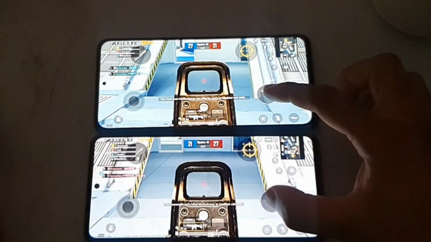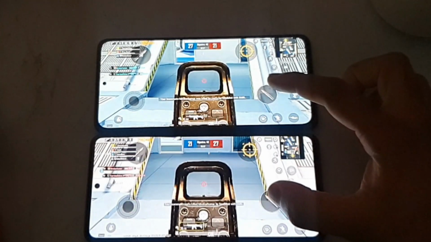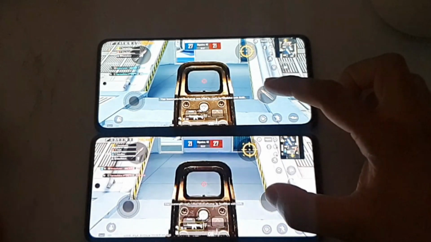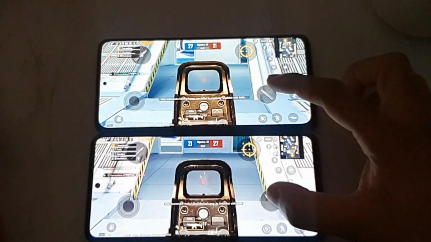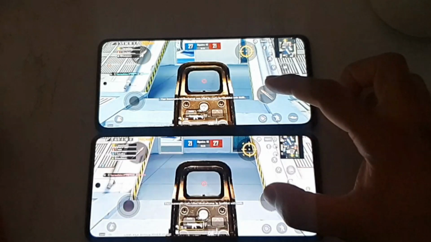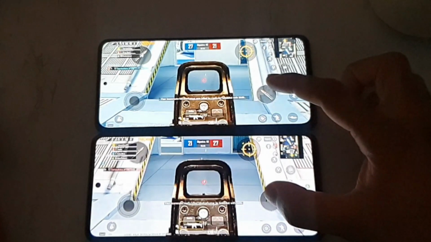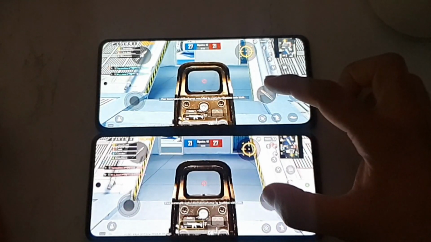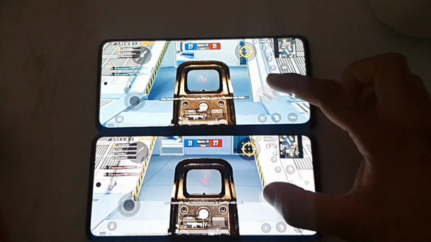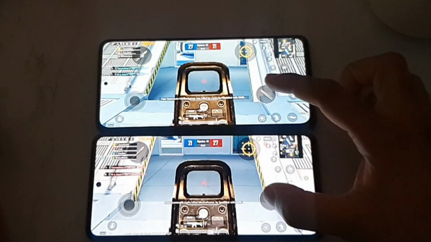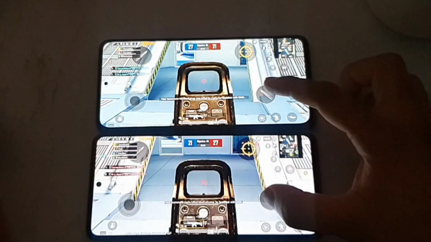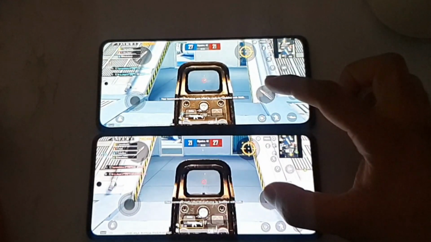As you can see friends, right now I'm doing the slow motion shot comparison between both phones, the Mi 11X and the iQOO 7. Both are trying to fire at the same time, as you can clearly see friends. This is a slow motion shot. As you can clearly see the touch input as well when I'm trying to do it, both react at the same time. So make sure to comment below friends in case you feel any kind of difference, and which phone you feel is the best as well.